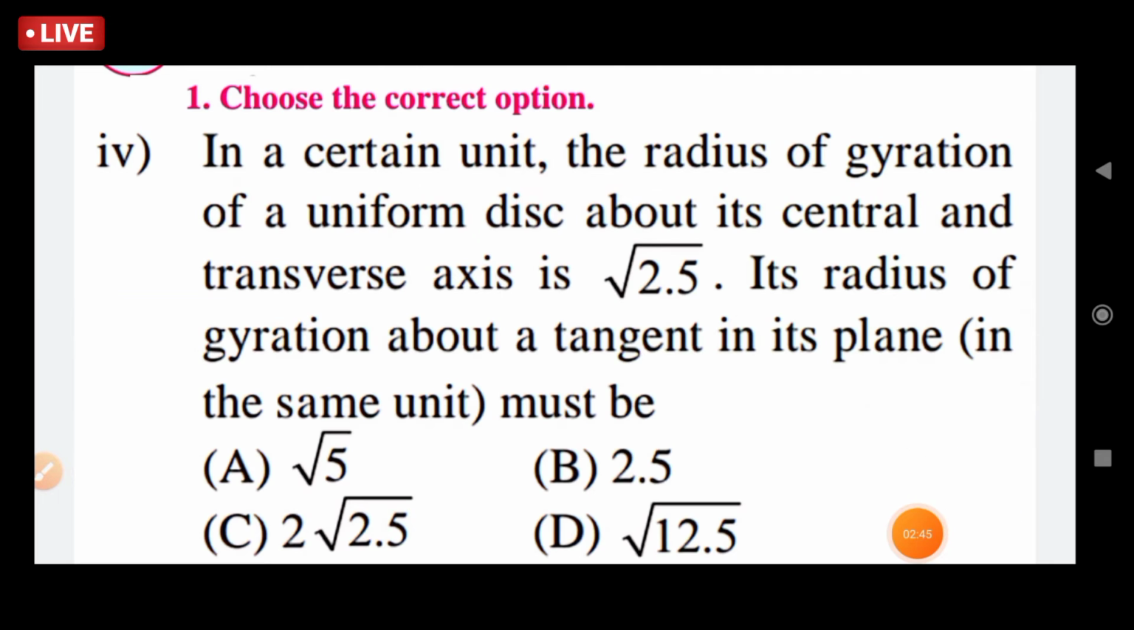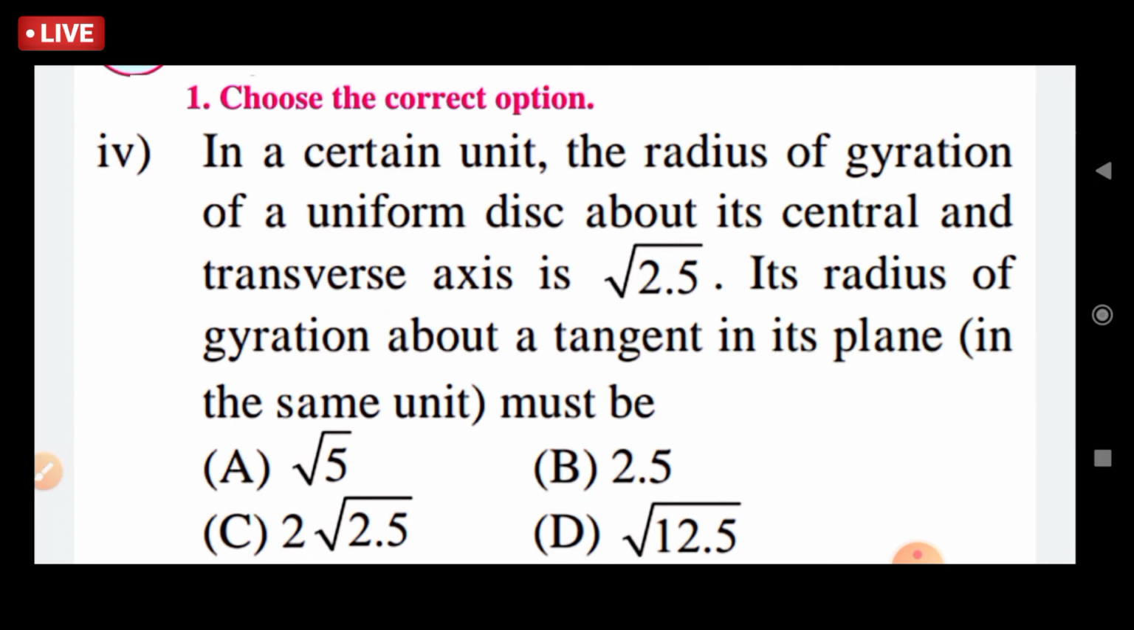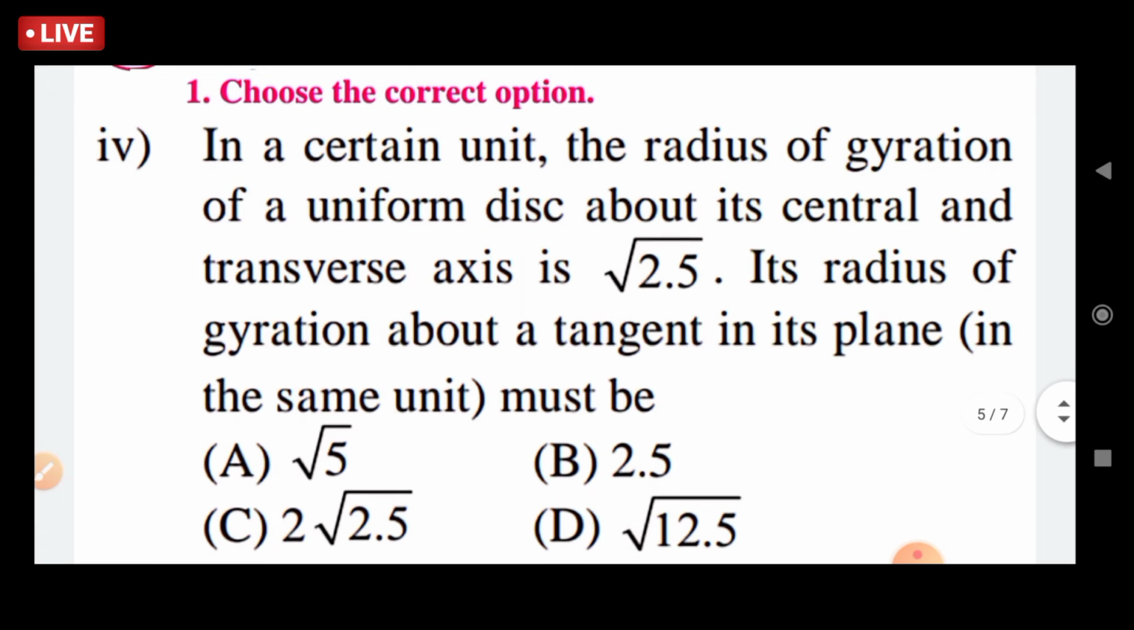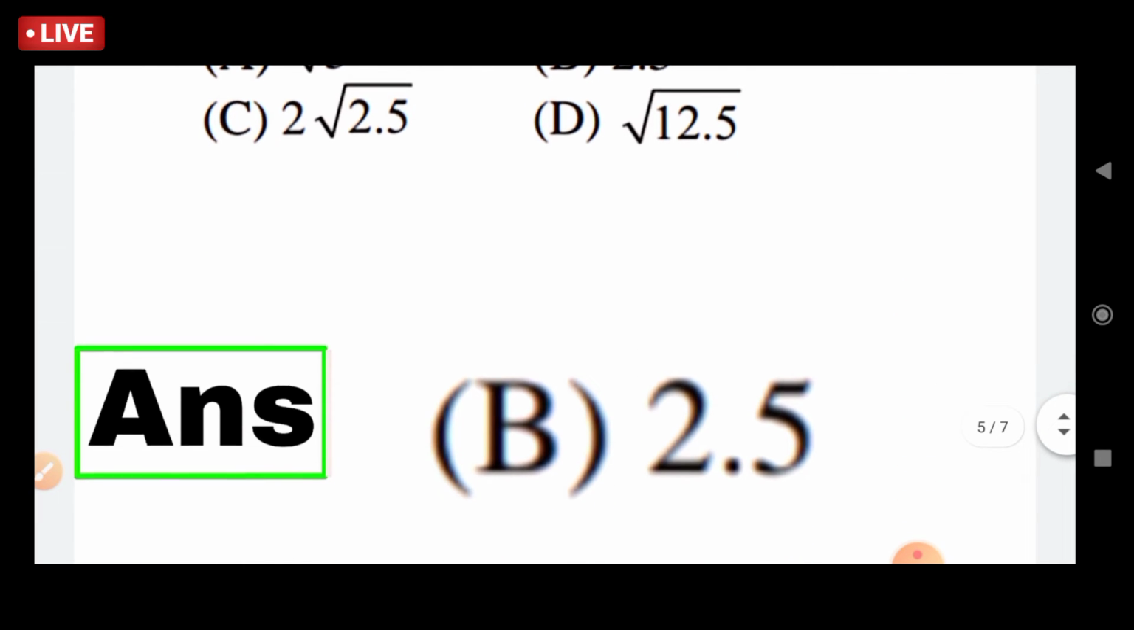So the next question is, in a certain unit, the radius of gyration of a uniform disc about its central and transverse axis is root 2.5. Its radius of gyration about a tangent in its plane in the same unit must be. So the options are A, root 5, B, 2.5, C, 2 root 2.5, D, root 12.5. So the answer for this question is B, 2.5.